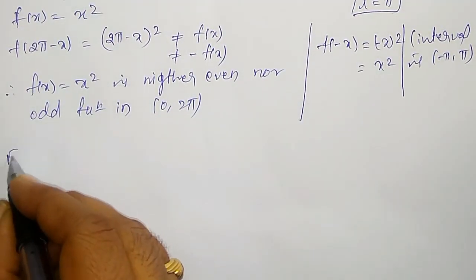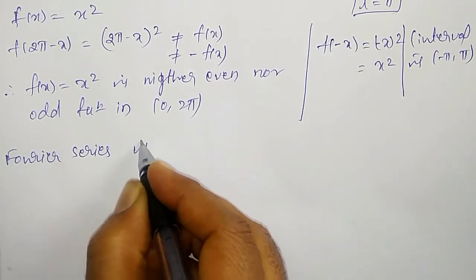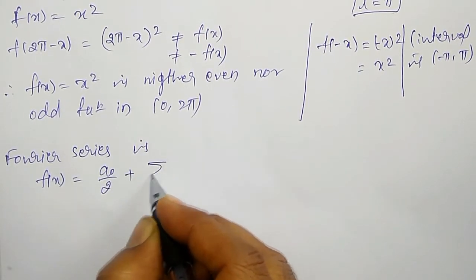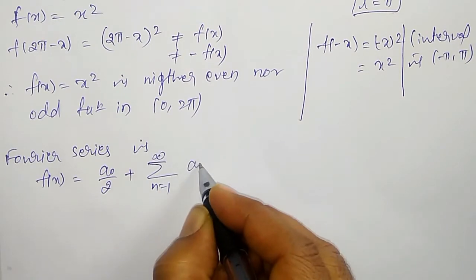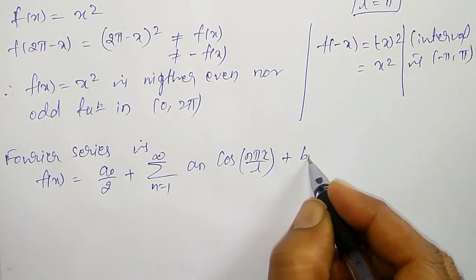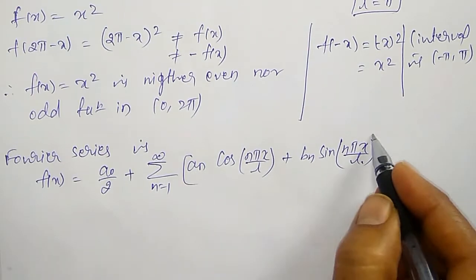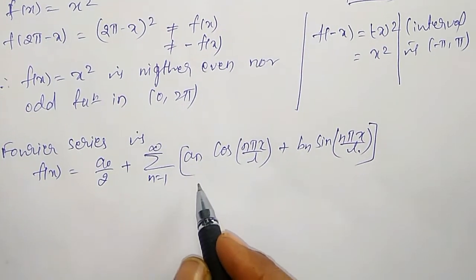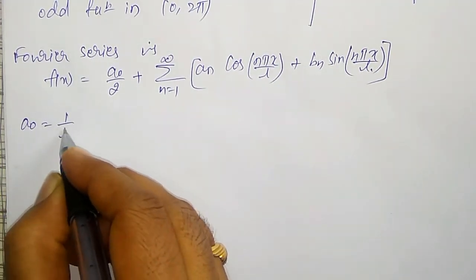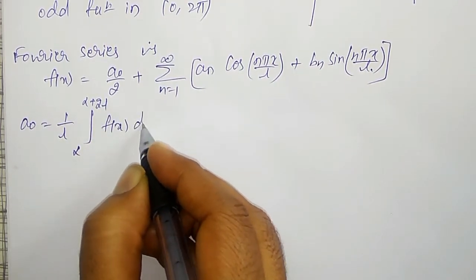Now the Fourier series is given by f of x is equal to a naught divided by 2 plus summation n equal to 1 to infinity of an into cos n pi x by l plus bn into sin n pi x by l. This is the Fourier series. From this, the Fourier coefficients are given by, first I will calculate a naught, which is equal to 1 by l integration from alpha to alpha plus 2l f of x dx.